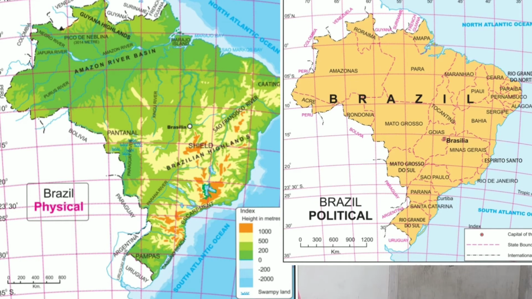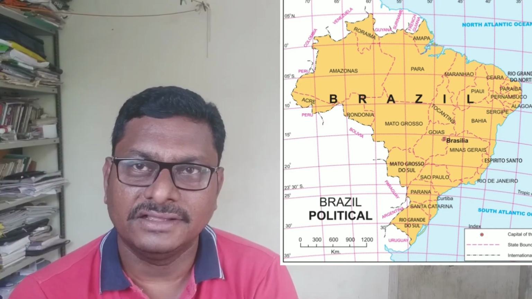These highlands can be seen from Venezuela to French Guiana, and in Brazil they lie in the states of Roraima, Para and Amapa. These three states are at the northern part of Brazil, and the Guiana Highlands come in these three states.